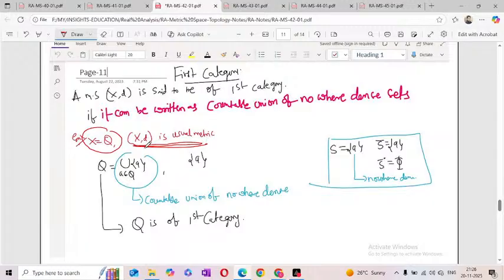Usual metric. Now the rational numbers. In the rational numbers, I am taking a rational number. Assume that a belongs to the rational numbers. I am collecting all the single term sets. Now the rational numbers are always countable.